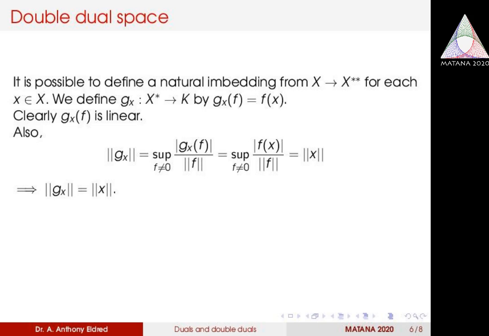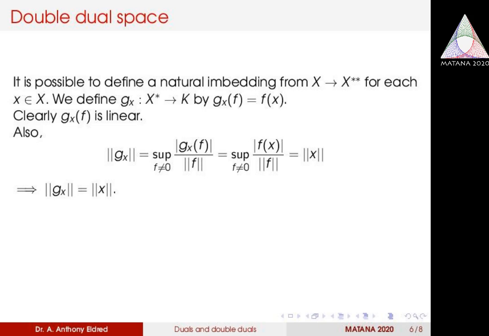Also, if we calculate the norm of G_x, because this G_x now belongs to X double star, because this G_x is a linear functional on X star, then the norm of G_x is equal to the supremum of mod G_x of f by norm of f for all non-zero functionals on X star. But we know G_x of f is equal to modulus of f of x. So it is equal to the supremum of modulus of f of x by norm of f, where f varies over all the non-zero linear functionals on X star.